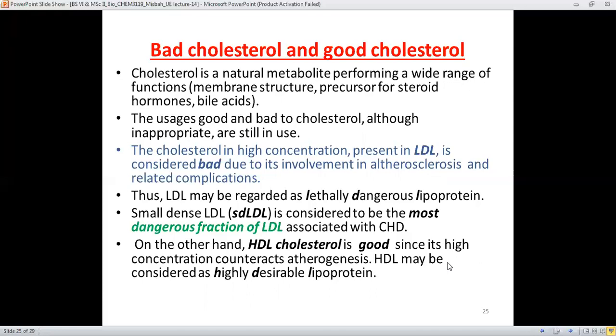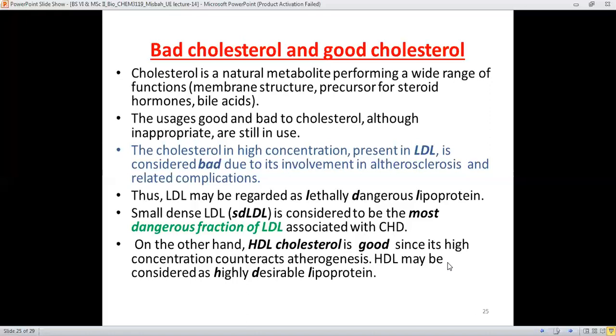These terminologies are used in routine work. The usage of good and bad for cholesterol, although inappropriate, is still in use.